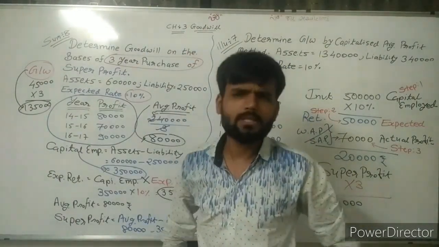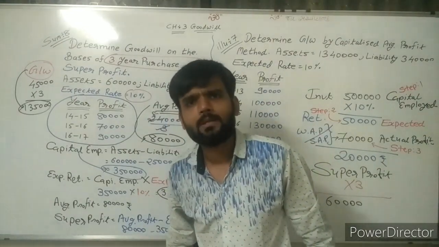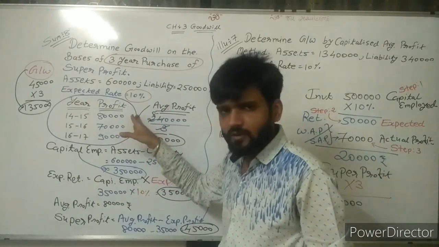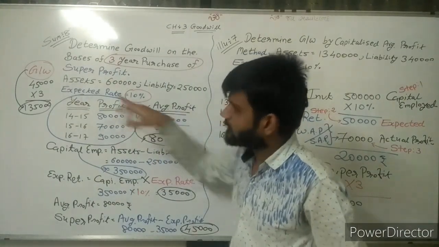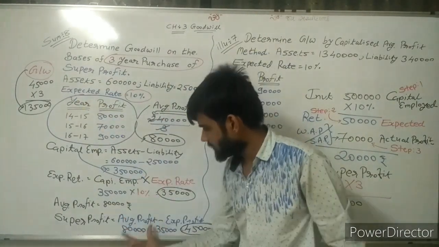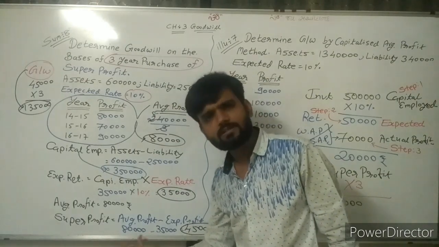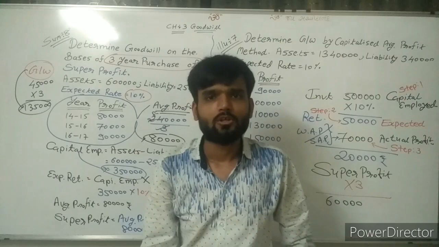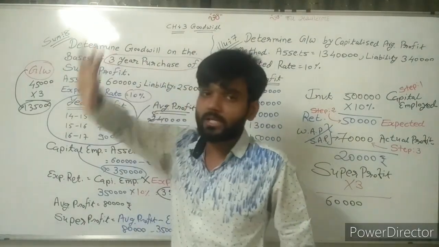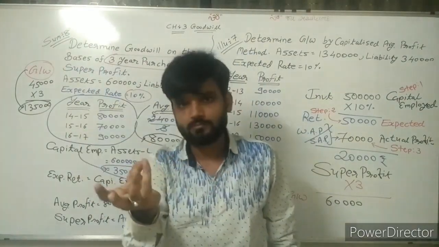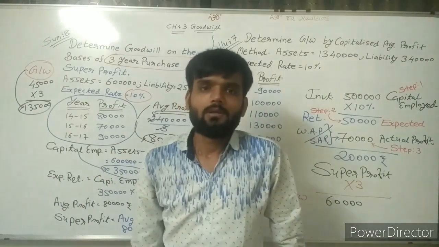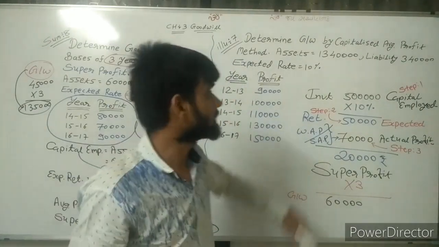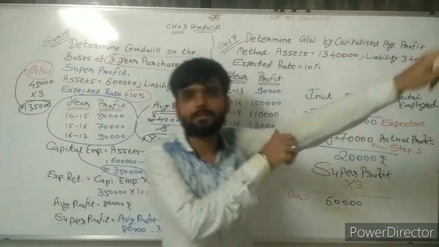Very easy sum is this. Suppose weighted average profit is given, then find weighted average profit and compare with weighted average profit. Here comparison is done on the basis of weighted average. That is the only difference. So first, sum number 8 for this method is completed. Now we are doing the second method, that is capitalization method.